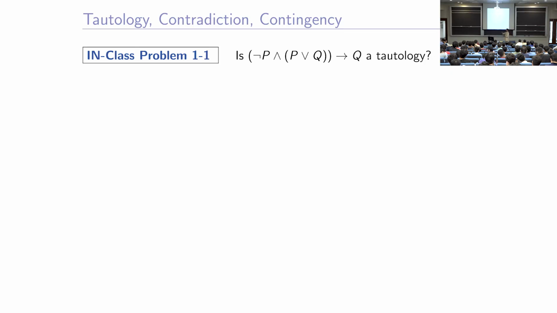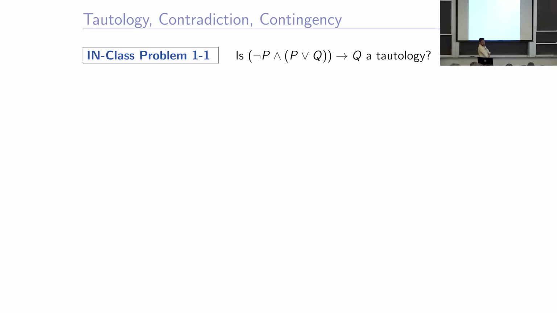So, now here is a compound proposition made up of two distinct propositions, and the question is if it is a tautology. Keep sitting please, he will bring it to you. So, (P and not P) or Q, the whole thing implies Q. Is this a tautology, right?